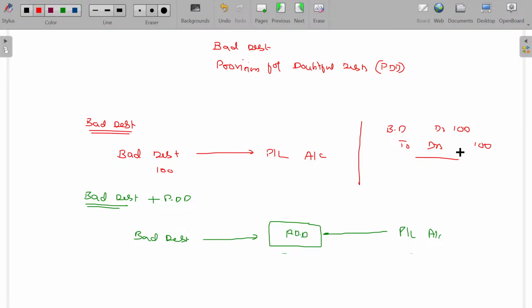Actually, the bad debt is a loss adjusted in the P&L account. Finally, all the expenses are pooled and debited in the P&L account, like all the expenses are paid out of your salary. So for that, the journal entry is P&L account debit to bad debt. The bad debt will disappear.